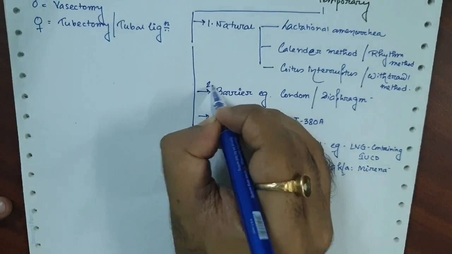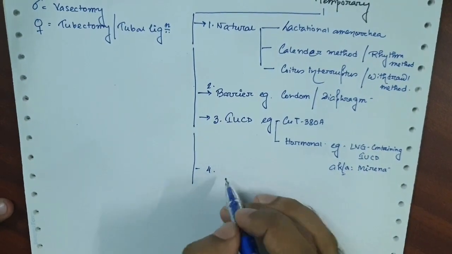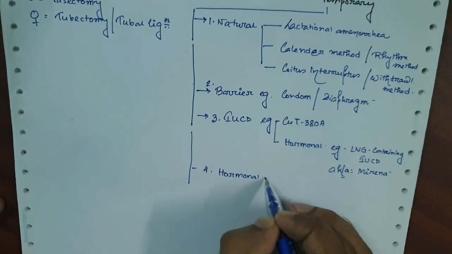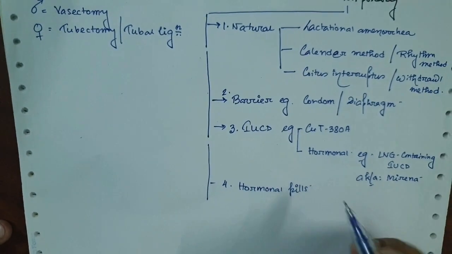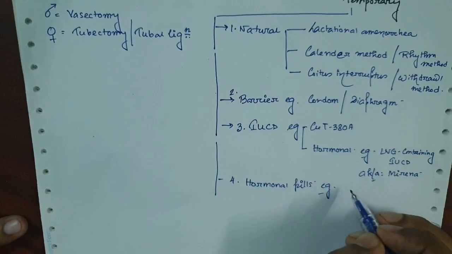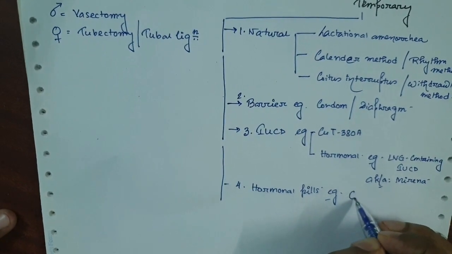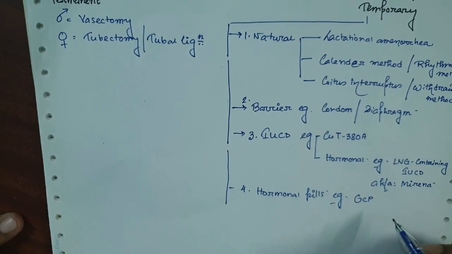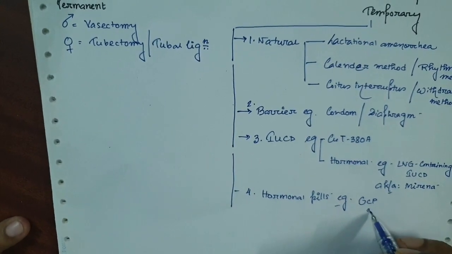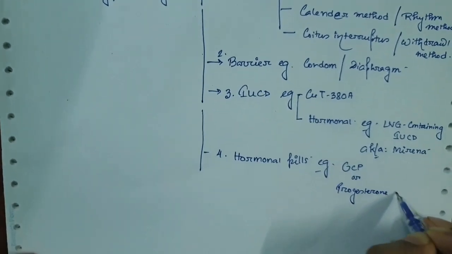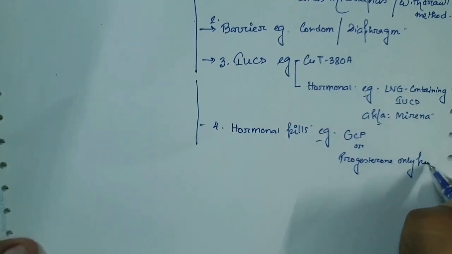Number four is hormonal pills. The most important methods of contraception used in females are OCP, oral contraceptive pills, or progesterone-only pills.